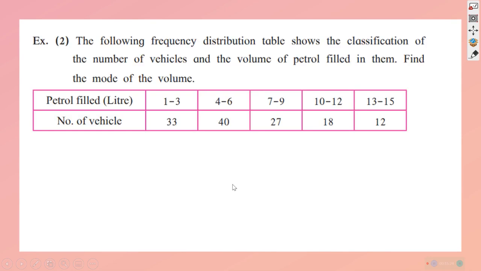So we will be learning about mode now, and we have an example here. The following frequency distribution table shows the classification of a number of vehicles and the volume of the petrol filled in them. Find the mode of the volume.